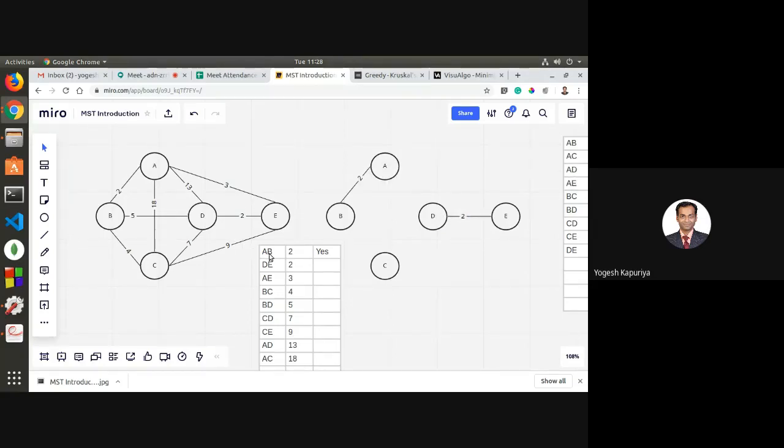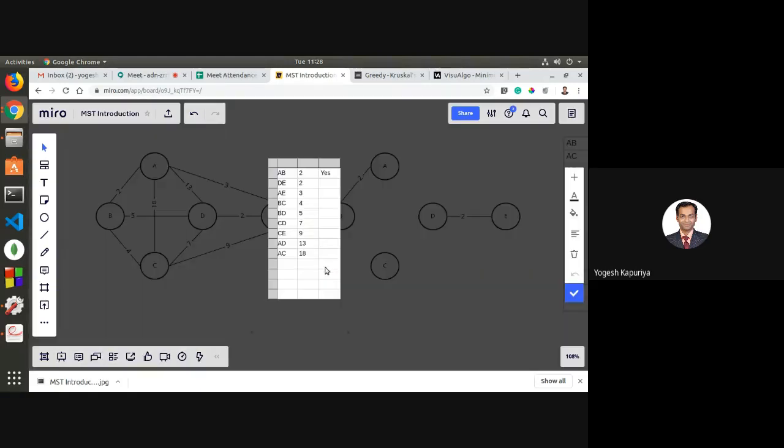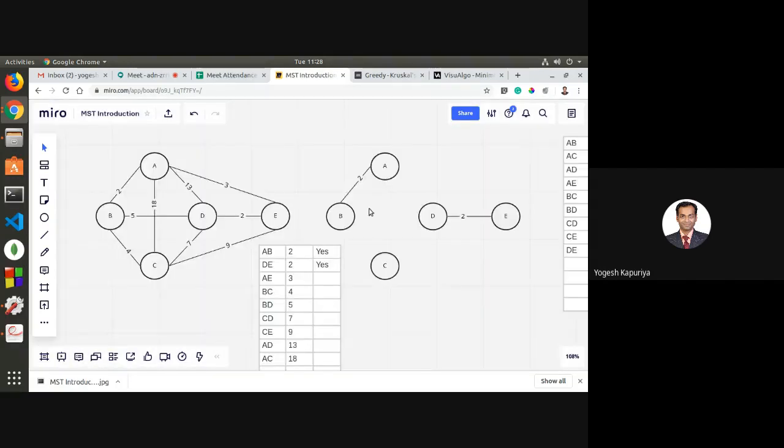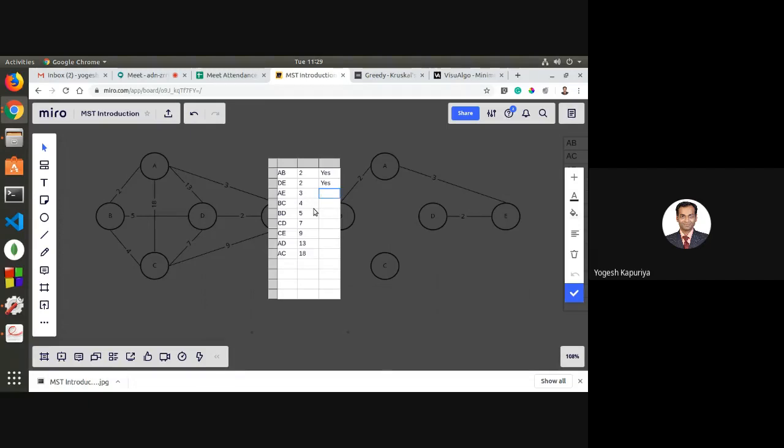Obviously, you may argue about AB first or DE first, both have weight 2. It can be DE first and then AB, but ultimately it doesn't make any difference. It will simply create two components if it is the last stage, right? So D is also part of my spanning tree. Then you have AE. A and E, are they connected? No, there is no connection between A and E. So you will connect it, and this edge is also part of my spanning tree.